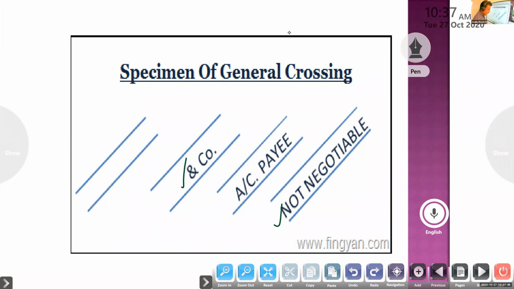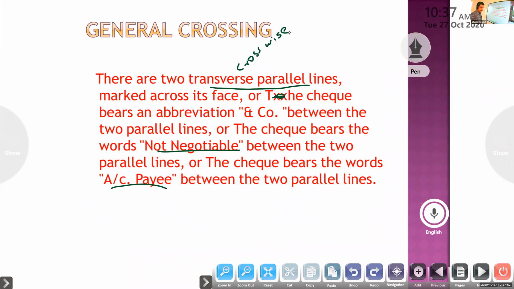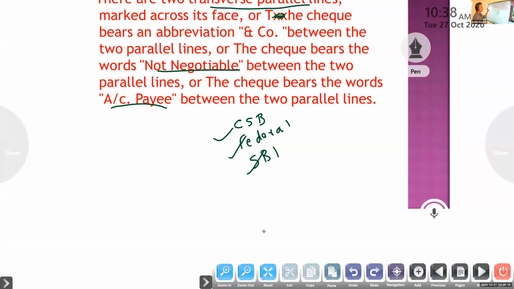Next, if it is a general crossing, what is the effect? Suppose I have accounts in three banks: CSB, Federal, and SBI. I have one account in each of the three banks. Suppose I sold goods on credit to Anjo.